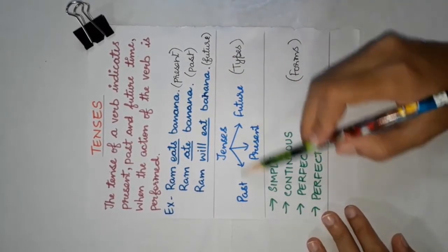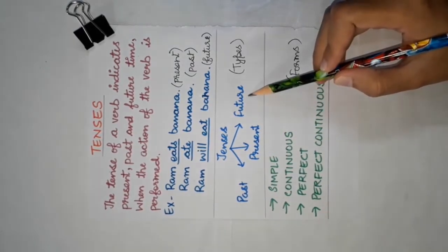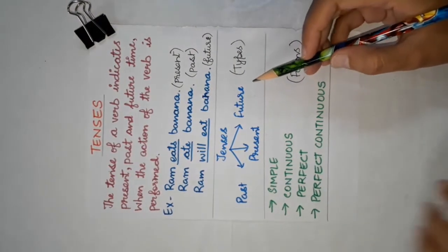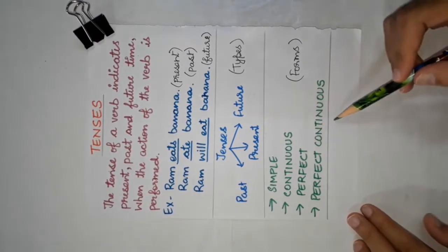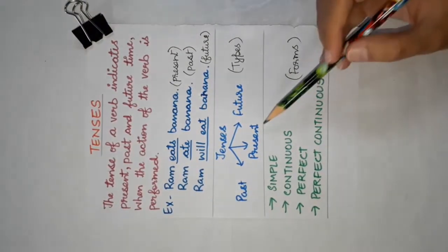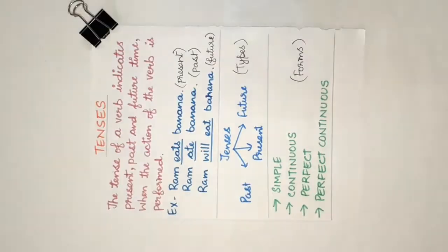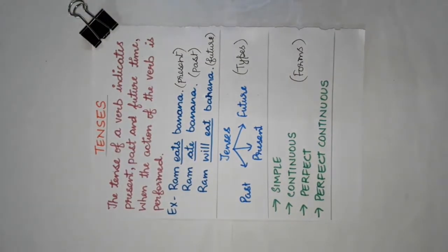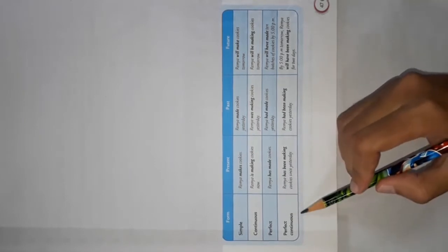These tenses have three types: past tense, present tense and future tense. And each of them has four forms: simple, continuous, perfect and perfect continuous. So we are going to discuss today the past and present tenses with their four forms. But before that, I would like to make you more clear about the tenses. Now we have all three tenses, present tense in this column, past tense in this column and future tense in this column, with their four forms: simple, continuous, perfect and perfect continuous.